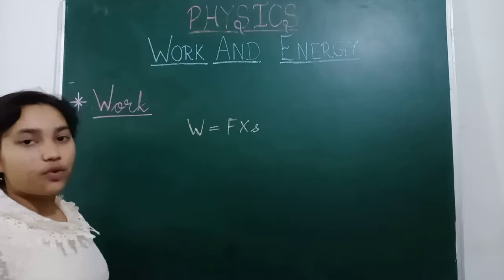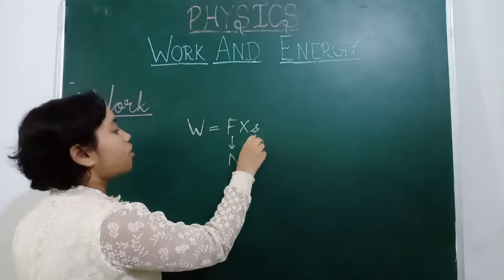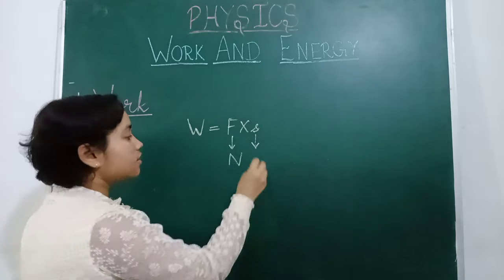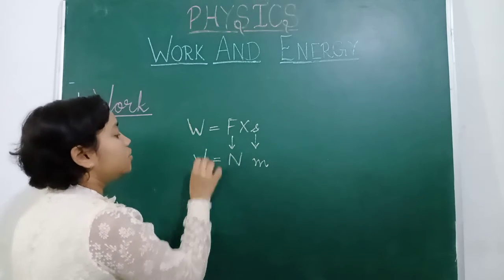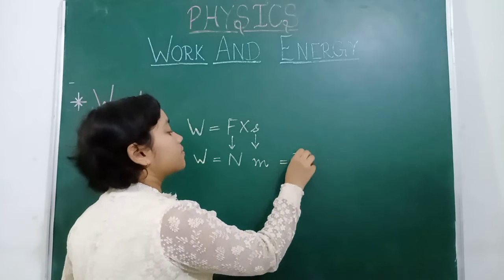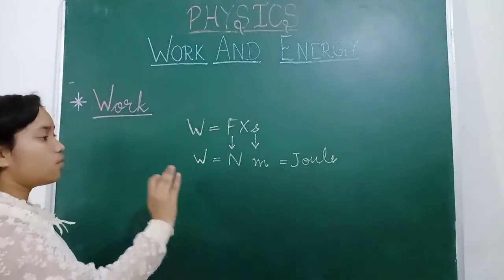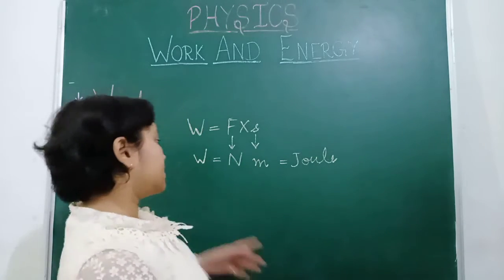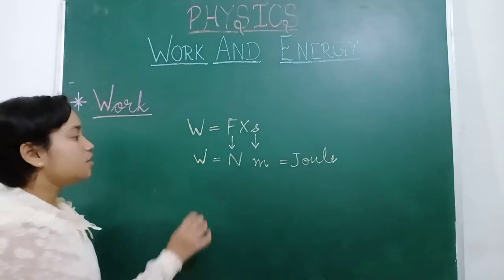The SI unit of force is Newton, and the SI unit of displacement is meter. So the SI unit of work is Newton meter, or Newton meter is also known as joule. So the SI unit of work is joule, or we can say Newton into meter, Newton meter.